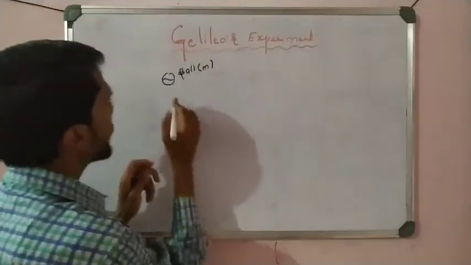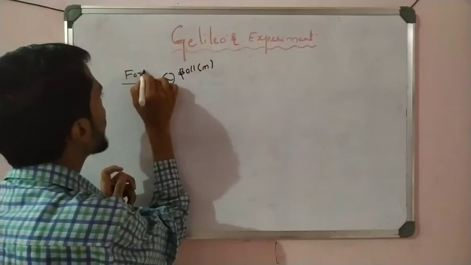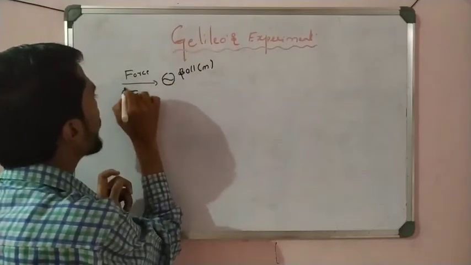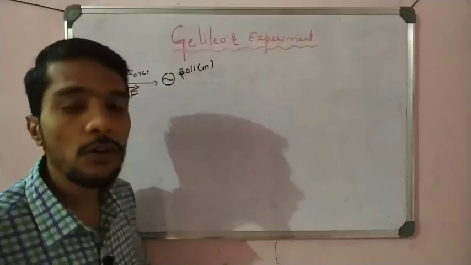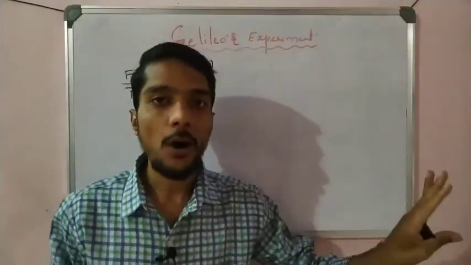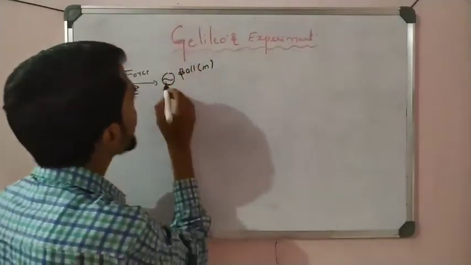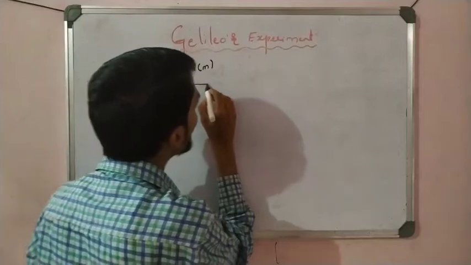Now throw the ball. What happened? We apply a force F on the ball. We know that whenever a force is applied on an object, the object starts to accelerate. So the ball starts to move.